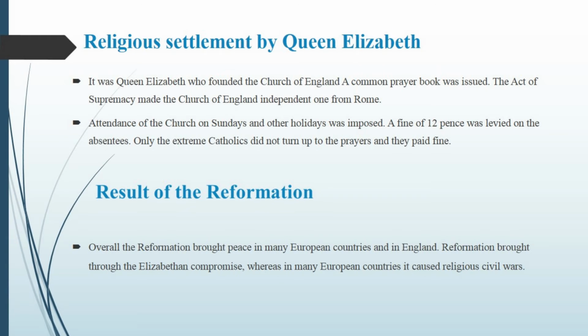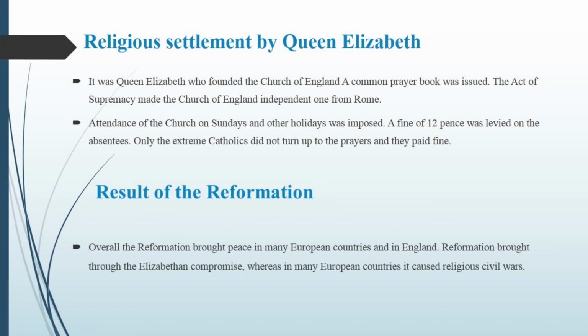Henry VIII got divorced from Catherine and married Anne Boleyn. So Queen Elizabeth was a daughter of Henry VIII and Anne Boleyn. So she wanted to follow the footsteps of her father. So she got into a compromise between both the Catholic people and the Protestants.